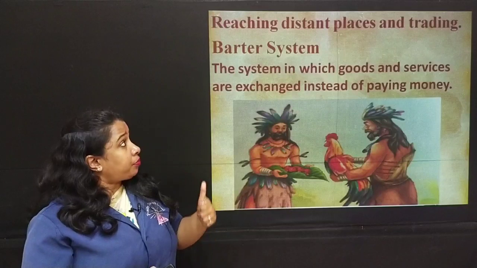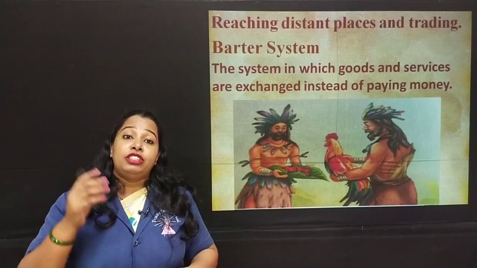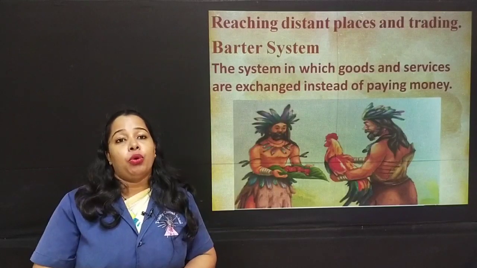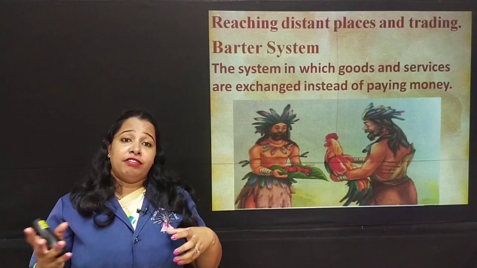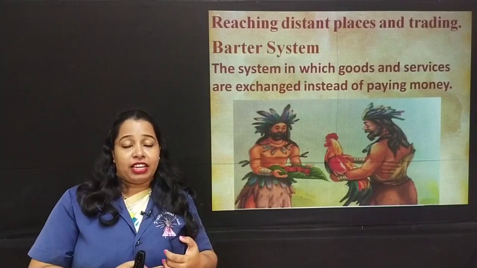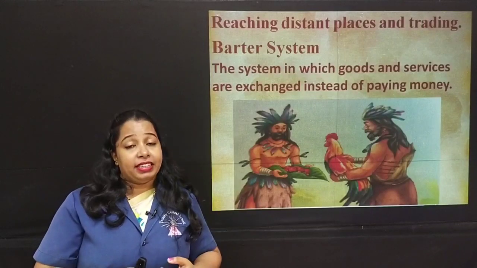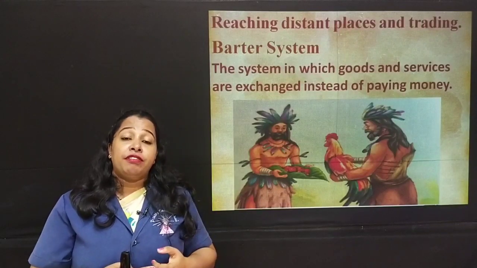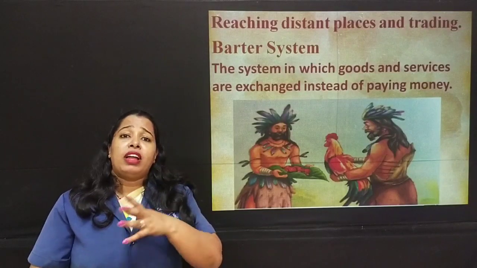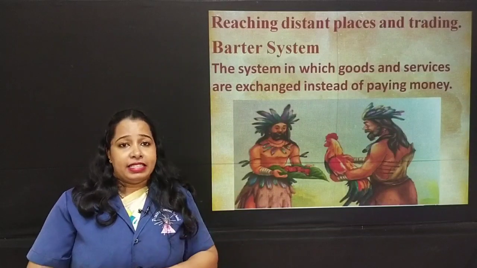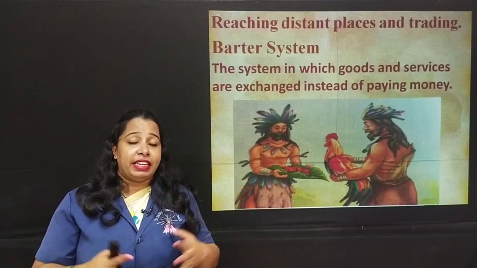So the first thing they did was to have trade. During olden days there was no money. Like present day, we have money. We have cash like notes and coins. We have plastic money like credit cards or debit cards. We have internet banking. We have PhonePe and Google Pay, all other digital transactions. But in olden days there was no money. Man did not have any money.